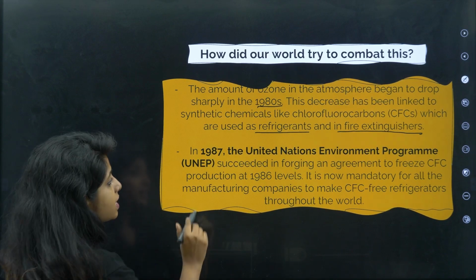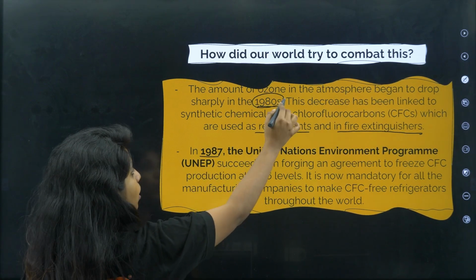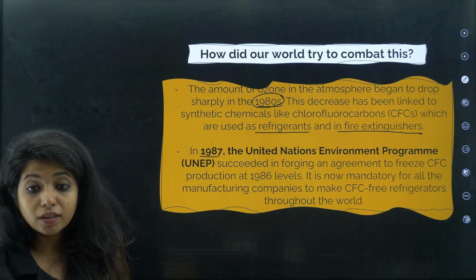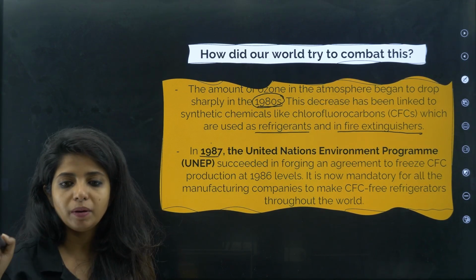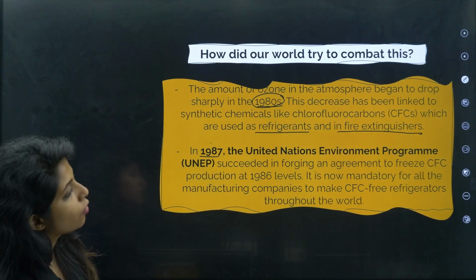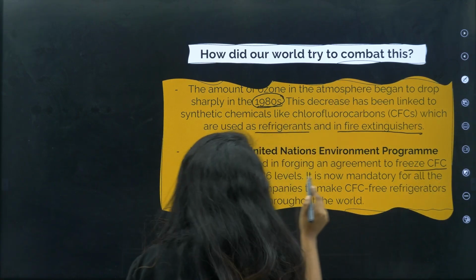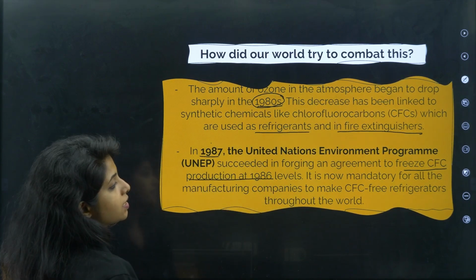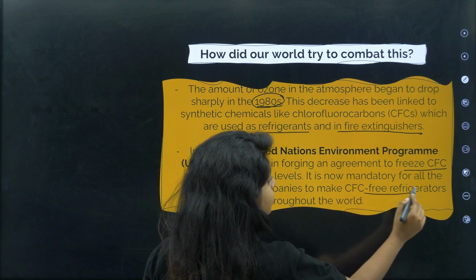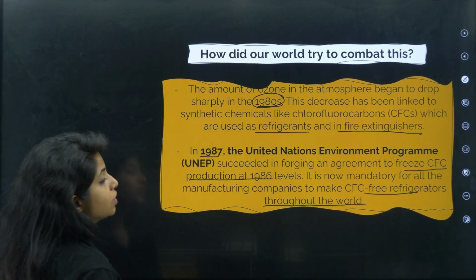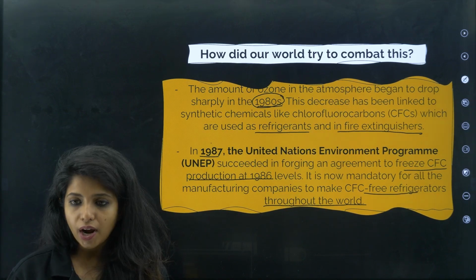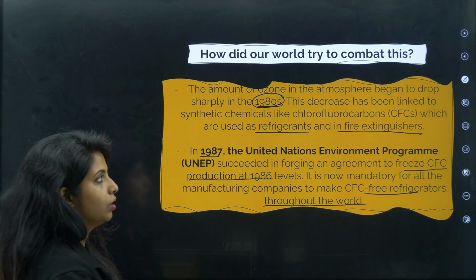In 1987, remember this, very important, the United Nations Environment Program, UNEP, succeeded in forging an agreement to freeze CFC production at 1986 levels. It is now mandatory for all manufacturing companies to make CFC free refrigerators throughout the world.